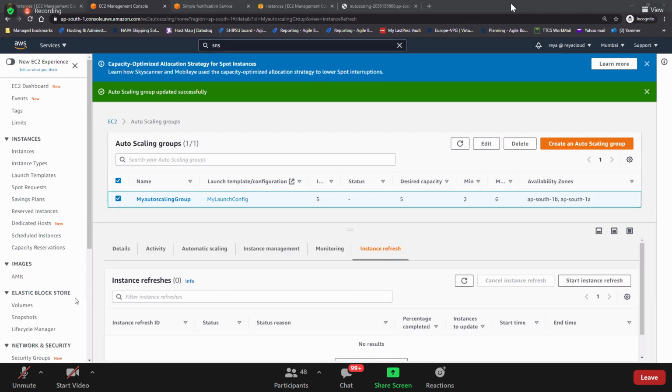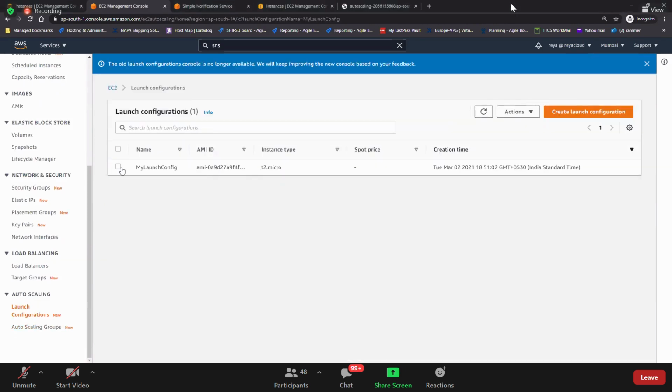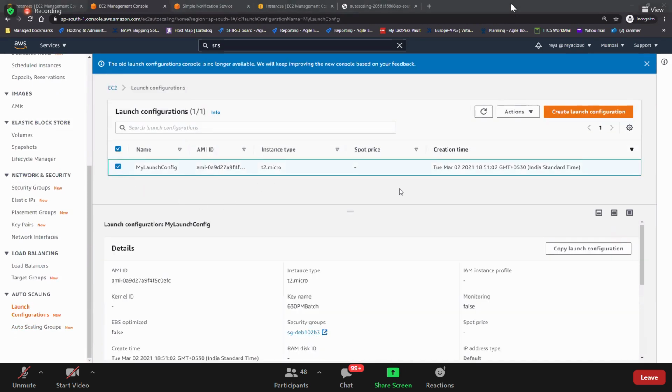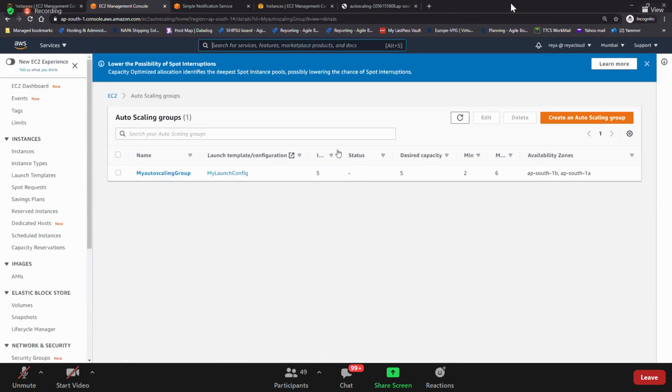Got this, guys? And also one important certification question here is, you cannot edit launch configurations. You can only copy it and then create a new one. You need to create versions out of it. There is no option to edit it. You create it, and then you can attach that new launch configuration to your auto scaling group anytime.